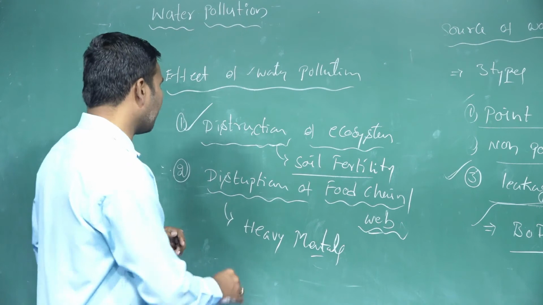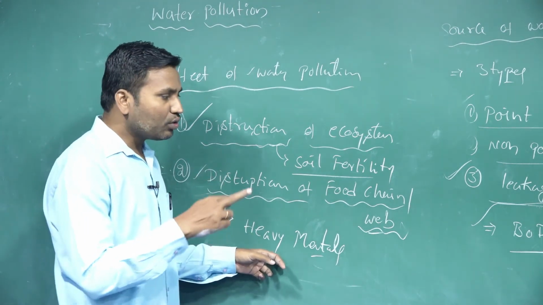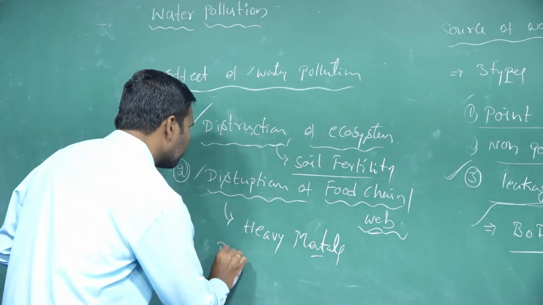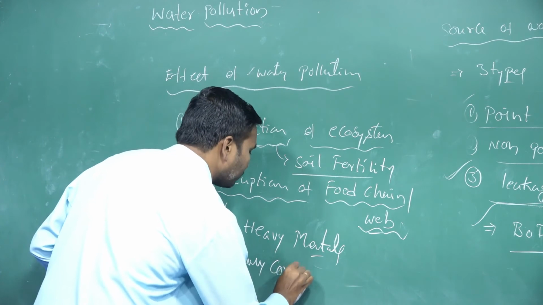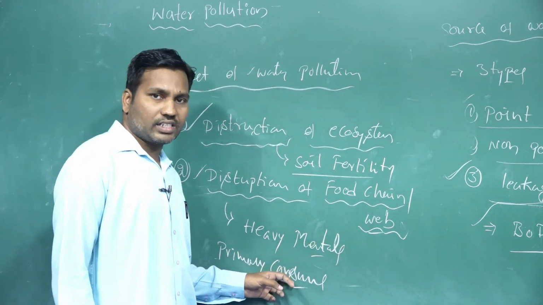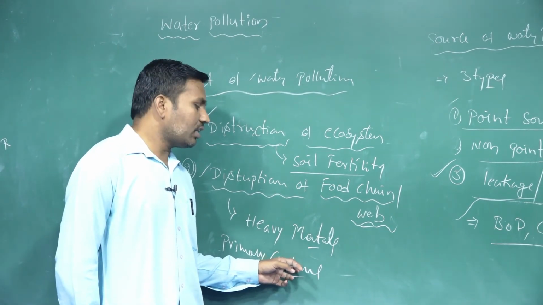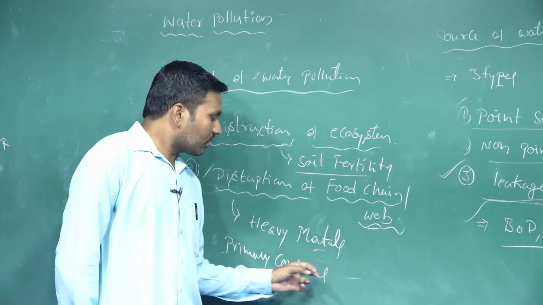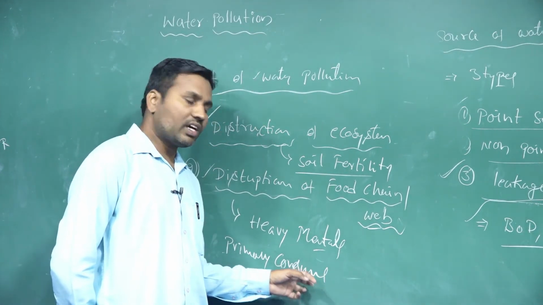So whether we are taking these industrial wastages, these heavy metals, when they are released, the primary consumers, like the zooplanktons. Suppose in the aquatic ecosystem you are taking the zooplanktons, or the primary consumers, like the small secondary consumers, like the small fishes that we are taking.